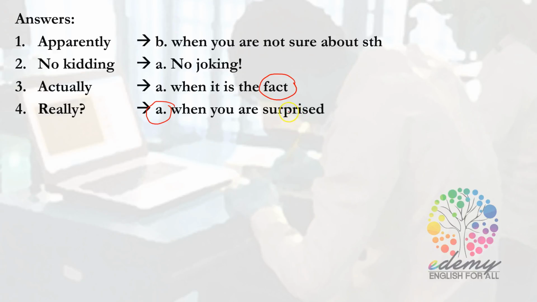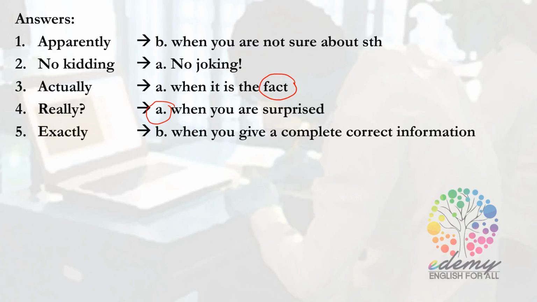So move on to another word. We have exactly. So what is the right answer for the word exactly? A or B? The answer is B. Exactly is used when you give a complete correct information. You look at the conversation again. B says, "Why would he cheat? He doesn't need to." And A responds, "Exactly." Means that you're giving a correct information that yes, he doesn't need to cheat. So exactly here is used when you give a complete correct information.